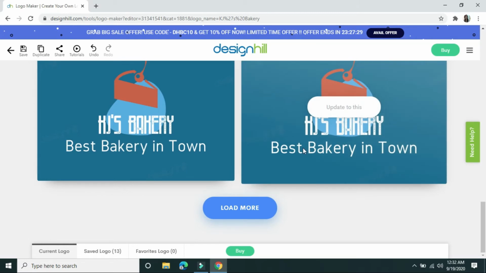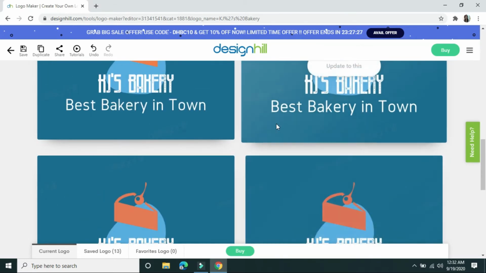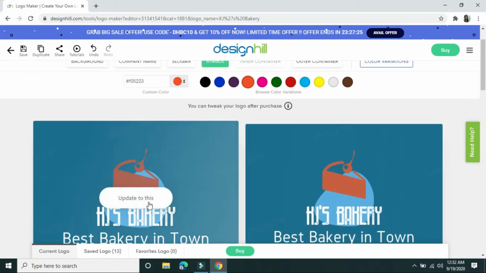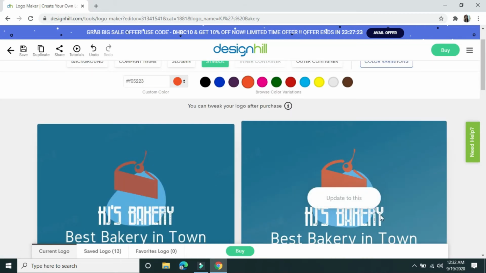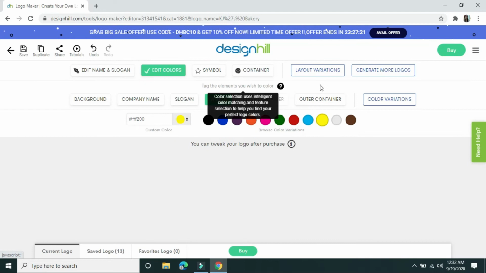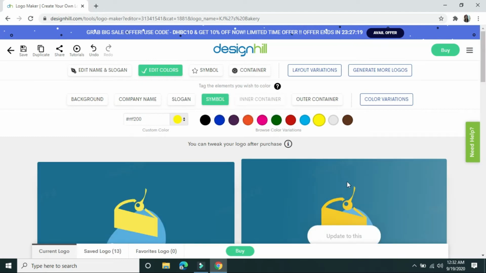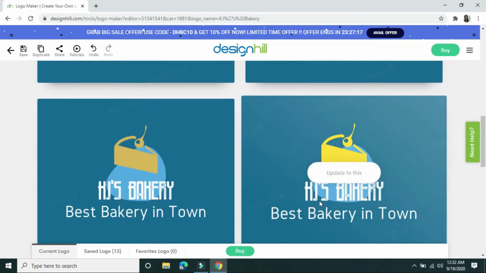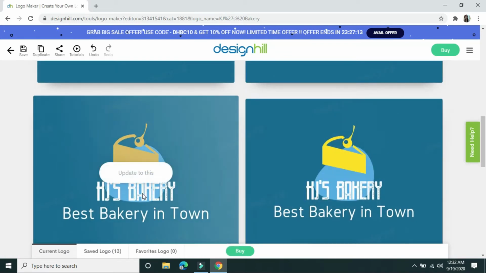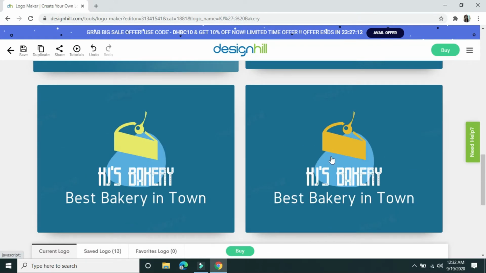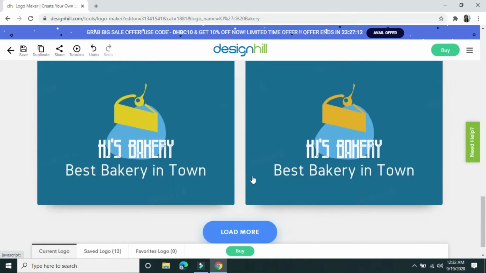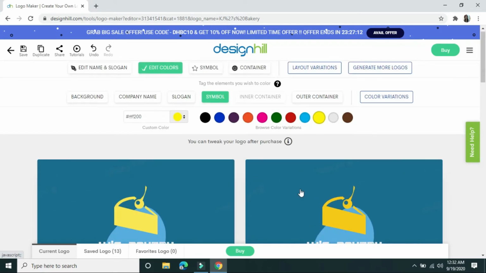Or you can have yellow because I will be changing this one to orange, the other. Okay, so let's choose this one. And also change later if you are not yet satisfied with the color.